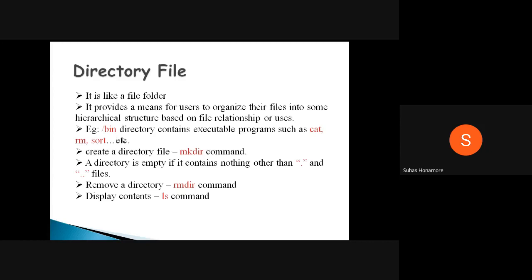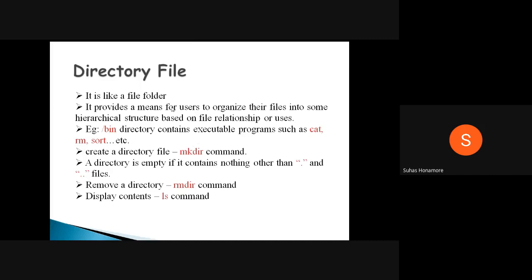Take /bin as an example of a directory. It contains executable programs, which are the commands you run. All those command executable files are there: cat, rm, sort, ls, and so on.